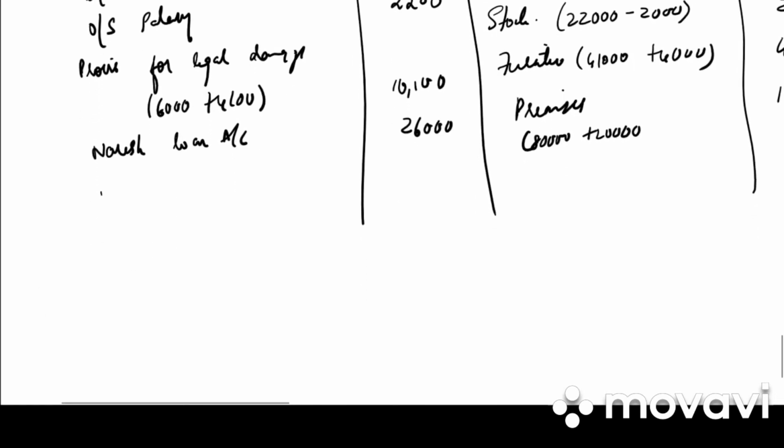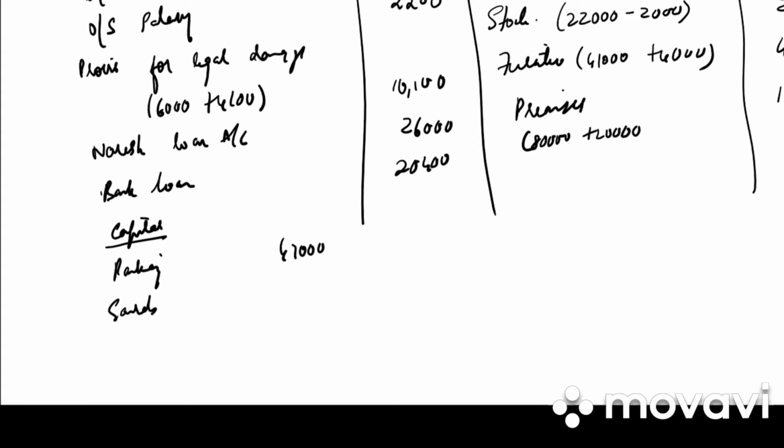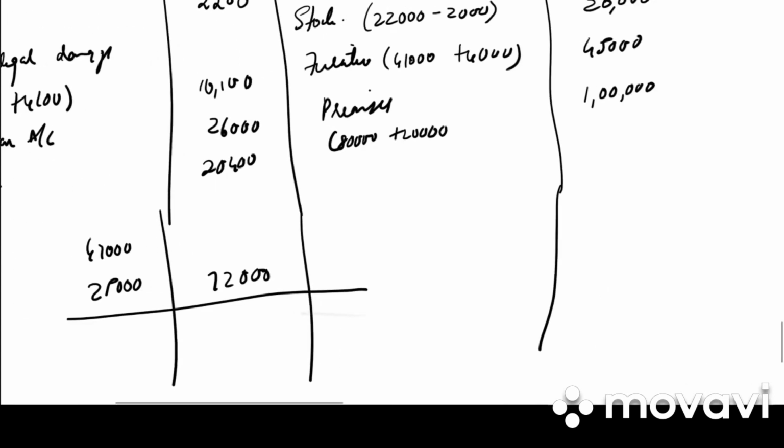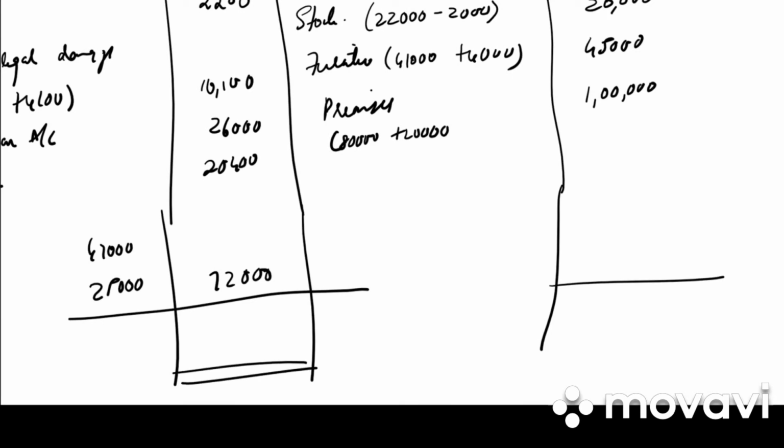26,000. We have bank loan 20,400. And last is the capital balance. Pankaj, Saurabh. Pankaj is how much? 47,000. Saurabh is 25,000. Total is 72,000. So what is the balance of balance sheet? 1,70,700, 1,70,700. Clear?